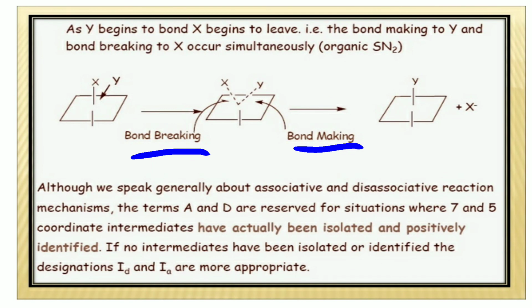That is, bond making to Y and bond breaking to X occur simultaneously. This is like the organic SN2 reaction. Although we speak generally about association and dissociation mechanisms, the terms A and D are reserved for situations where 7 and 5 coordinate intermediates have actually been isolated and positively identified. If no intermediate has been isolated or identified, the designations IA and ID are more appropriate.